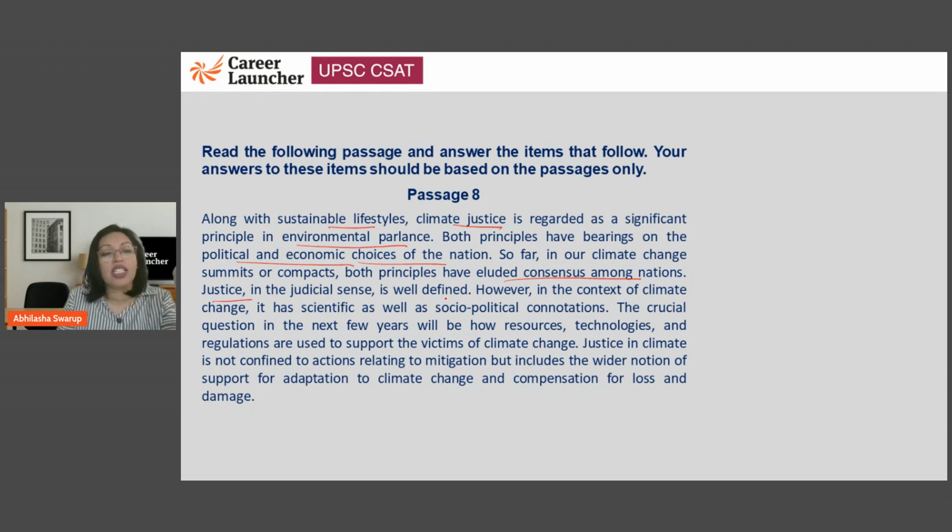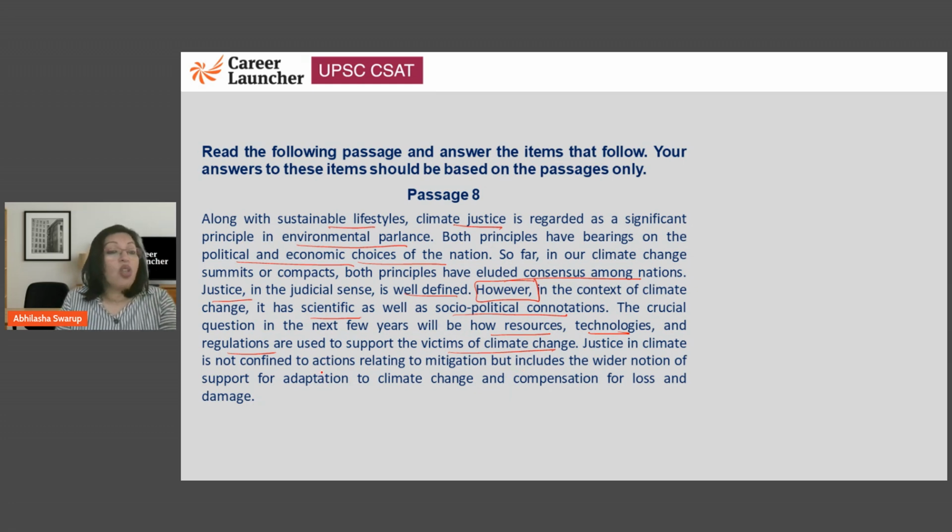Justice in the judicial sense is well defined. However, in the context of climate change, it has scientific as well as socio-political connotations. So it's not just science, it is also social, political, there's so many connotations to it. The crucial question in the next few years will be how resources, technologies, and regulations are used to support the victims of climate change. So that will become so important.